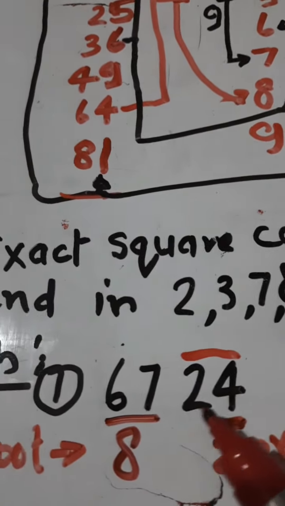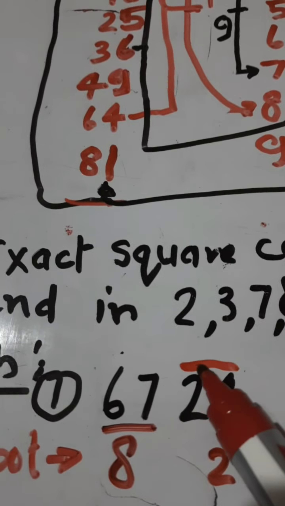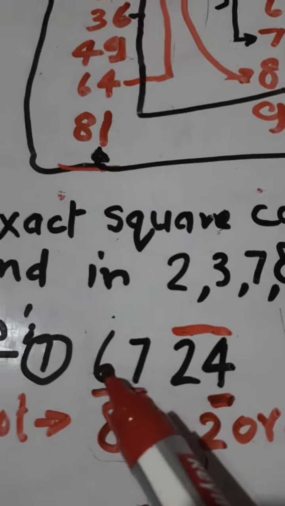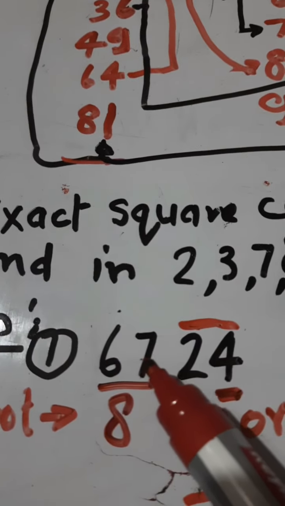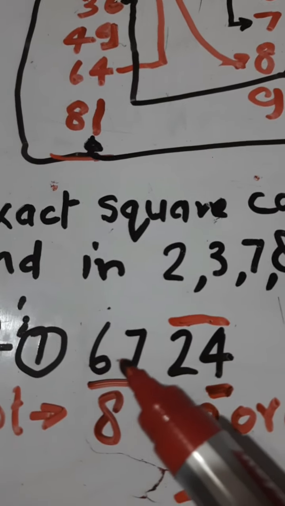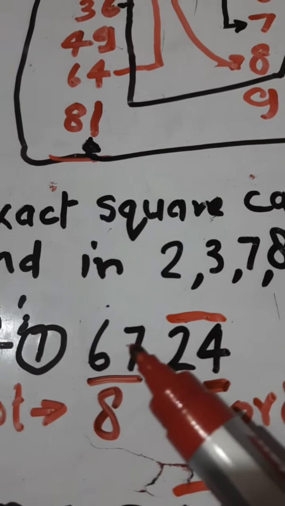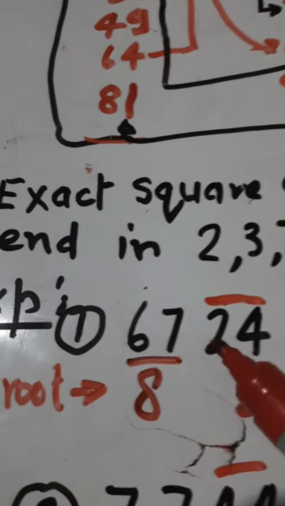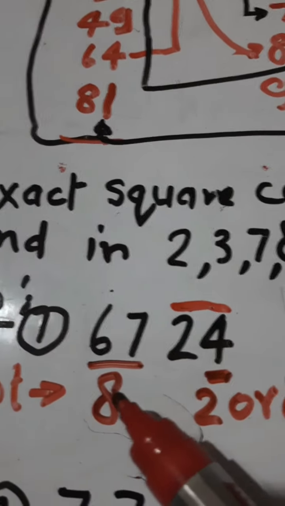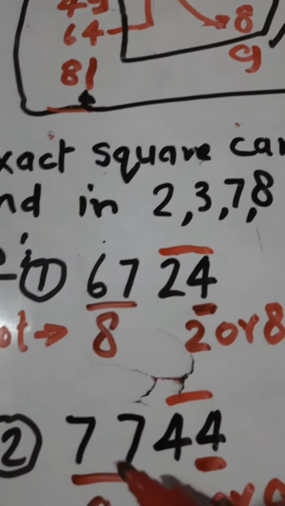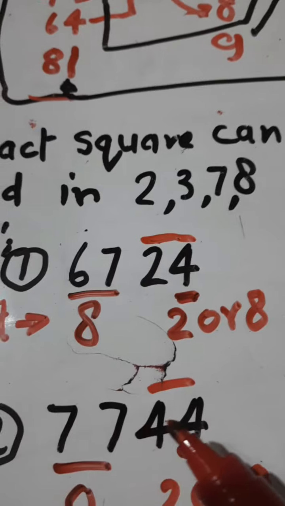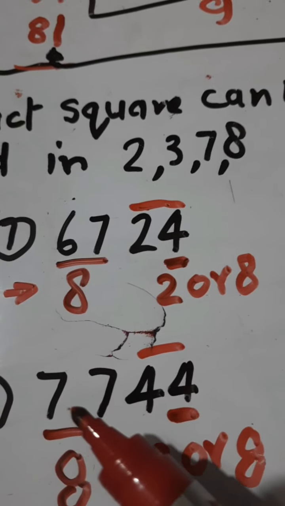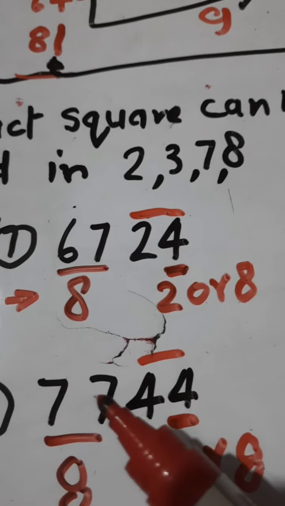We put a bar here and two digits here, the last two digits. Now we tackle the first two digits, 67. Now 8 into 8 is 64, 9 into 9 is 81. So 67 should have the square root digit 8. It can't have 9 here. Suppose another number we are given is 7744. Here also it will be 8 because 9 into 9 is 81, which is more than 77.